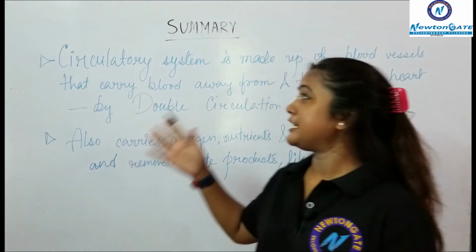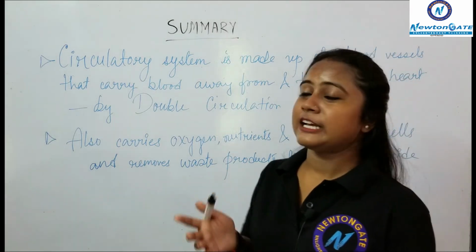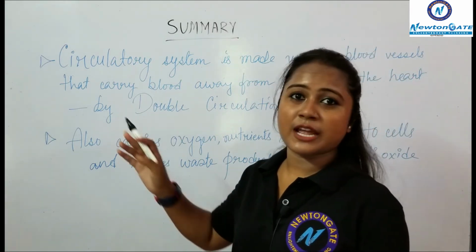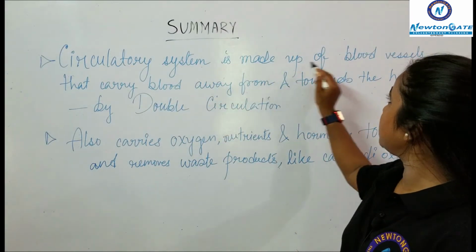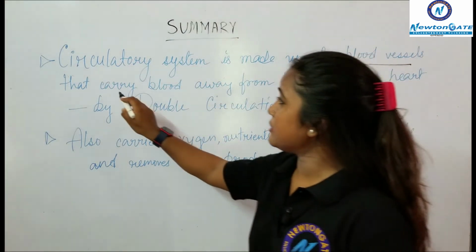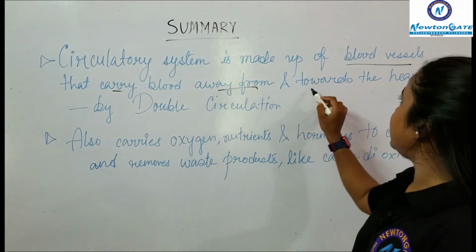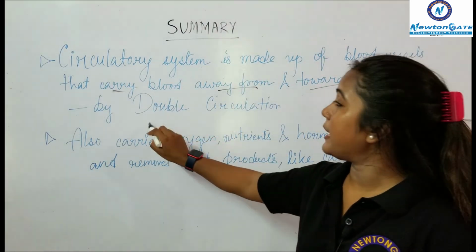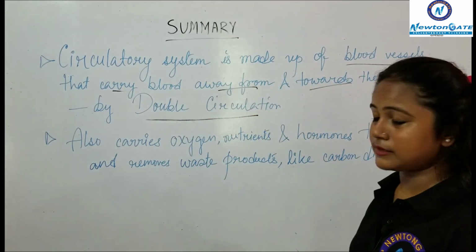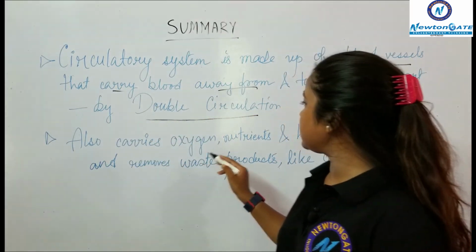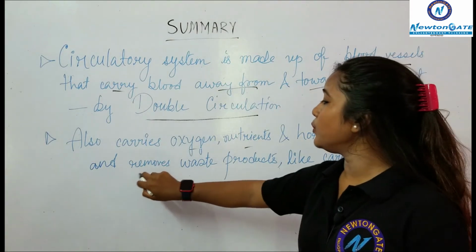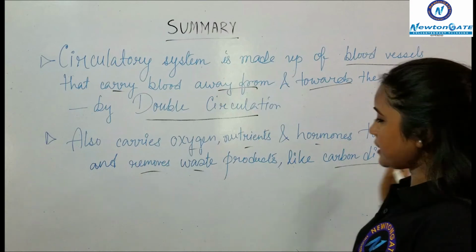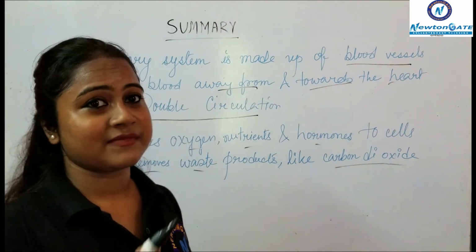So dear students, let us discuss what we have learned in the previous questions and summarize the topic circulatory system. The circulatory system is made up of blood vessels that carry blood away from and towards the heart, by the process of double circulation. It also carries oxygen, nutrients and hormones to cells and removes waste products like carbon dioxide from the cells. So this is all for today's video.